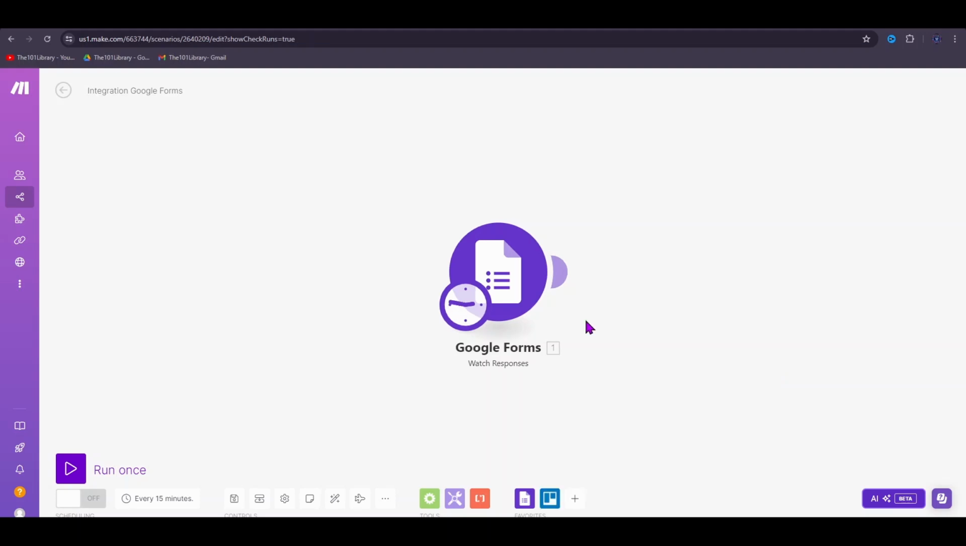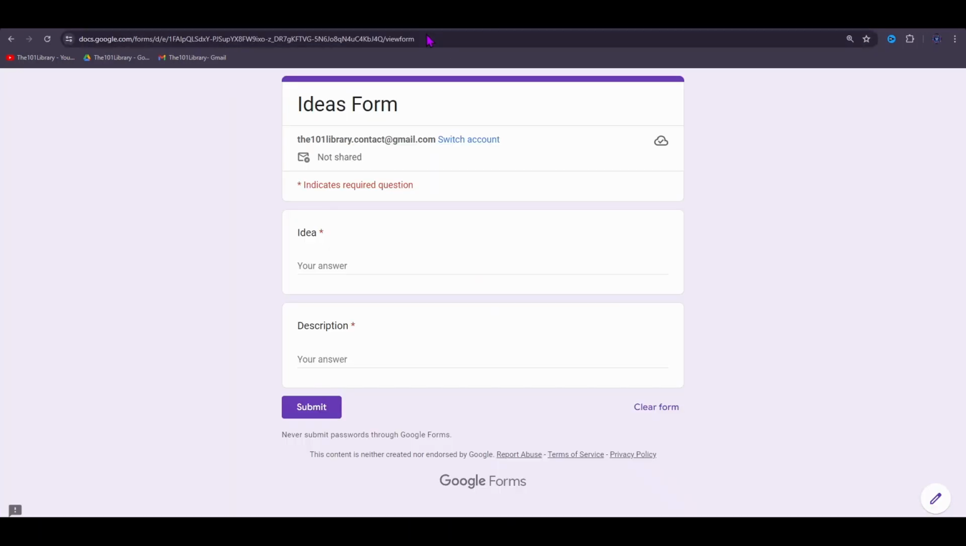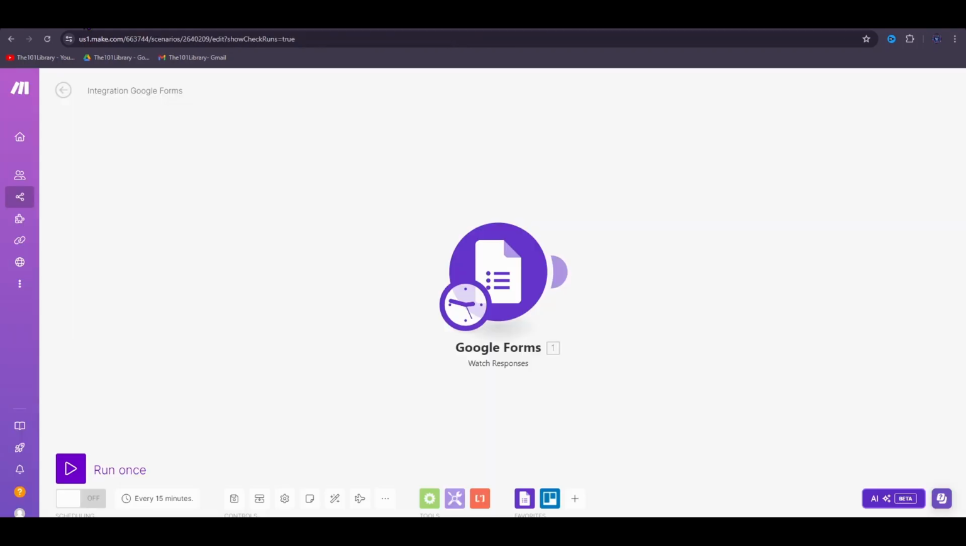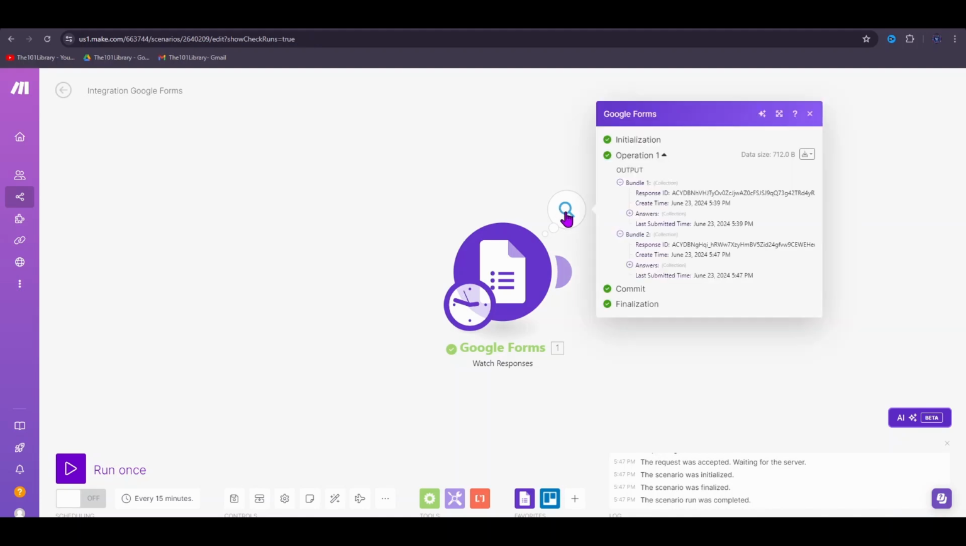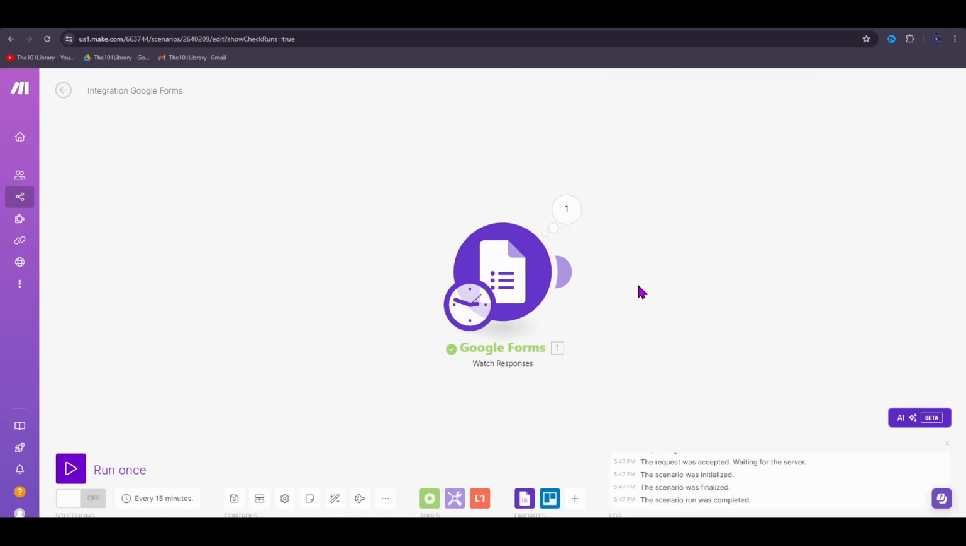Let's test our Google Form trigger. I'll head back to my Ideas form and I'll submit a new form. I'll click on Submit. I'll head back to Make, and I'll run my workflow. You can see that Make tells you that there was one form submitted. If you click on this number, you can see the submission details. This looks good.